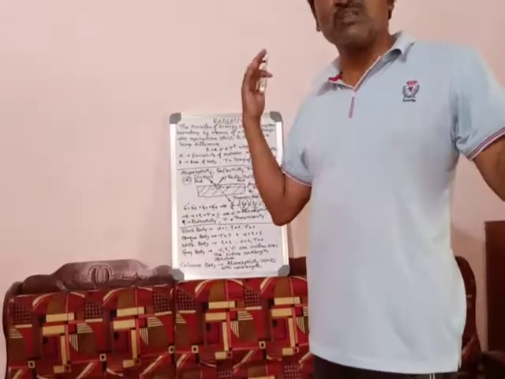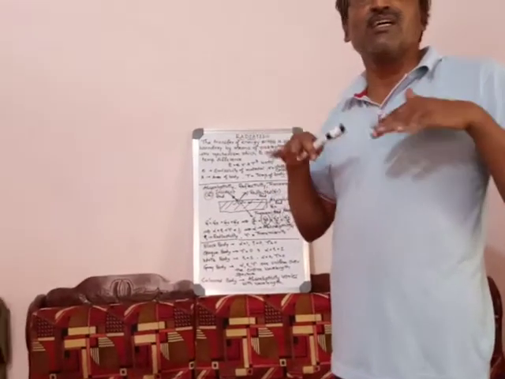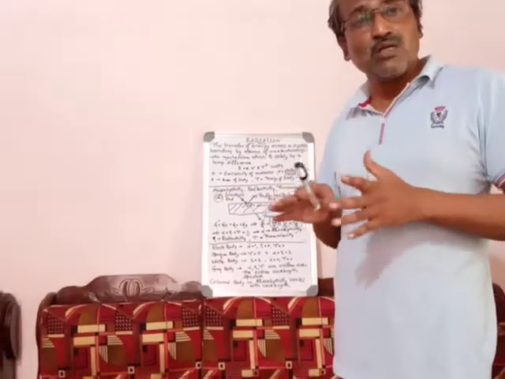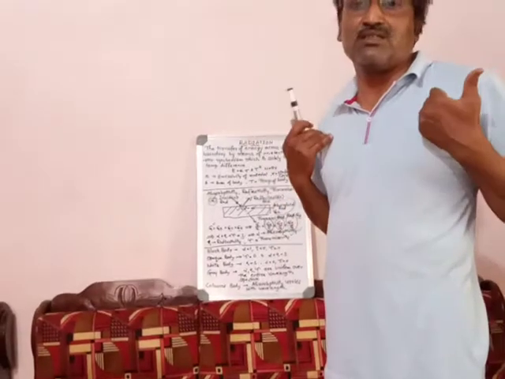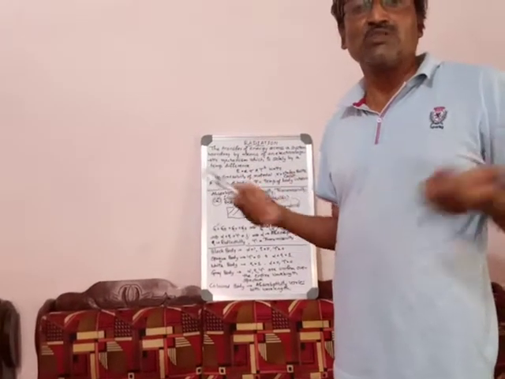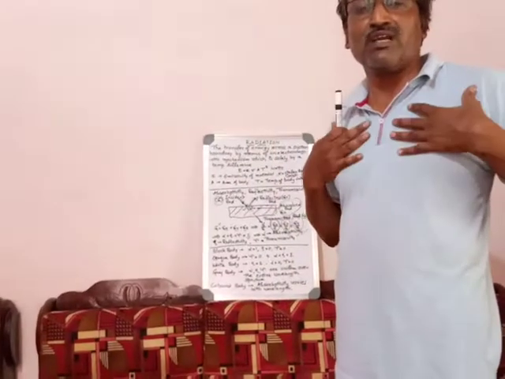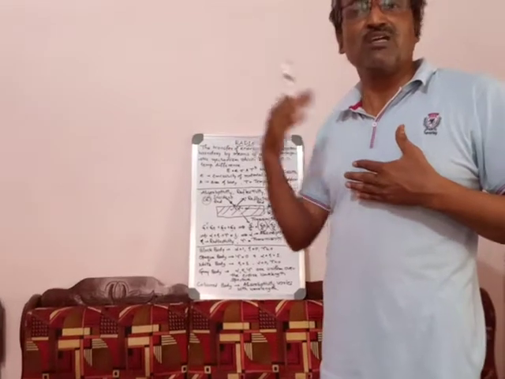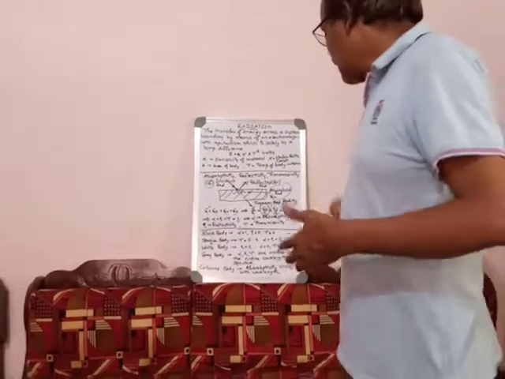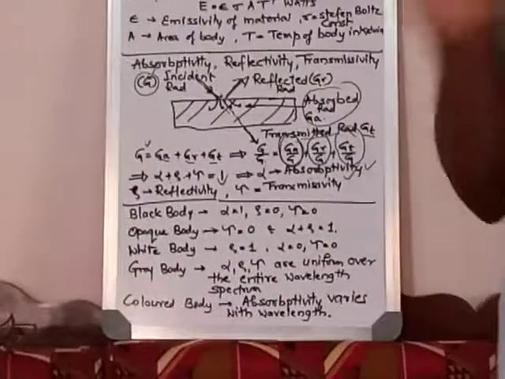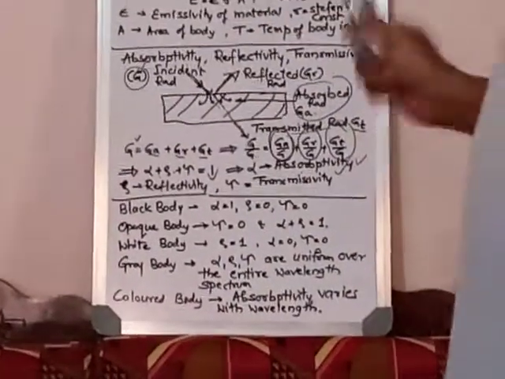Whatever incident radiation falls is completely reflected, so the body will be relatively cooler. Because of that, they wear white cloths, and they are loosely held, so there is a huge gap between the body and the cloth, because of the weather conditions. Whatever incident radiations are there are completely reflected. No transmission and no absorption. That is called a white body.